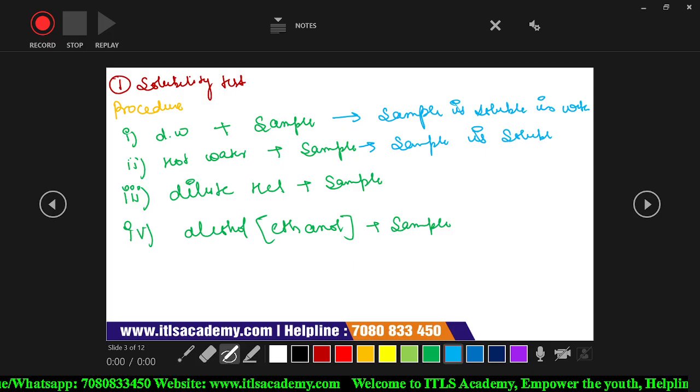Then when we dissolve it into the hot water, we will observe that it is soluble in hot water.